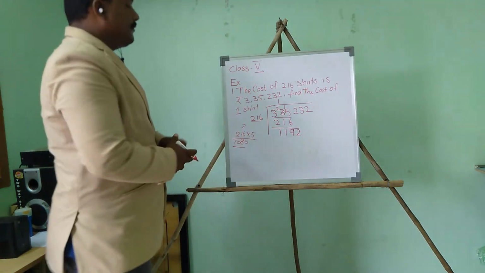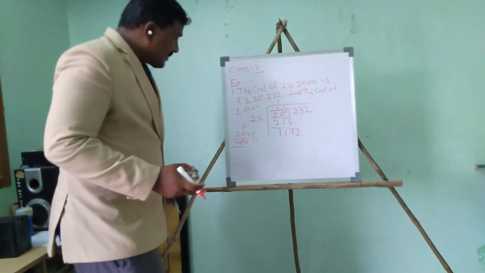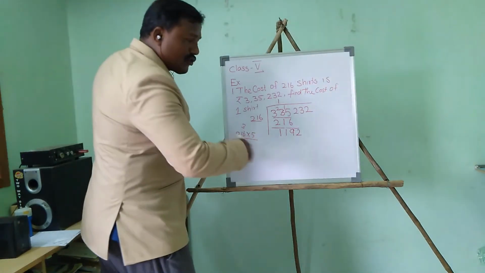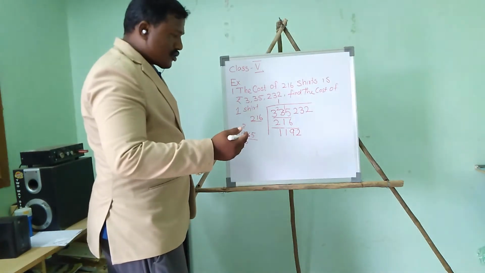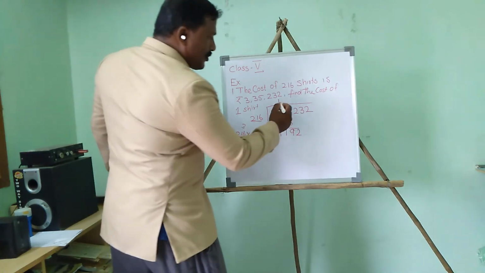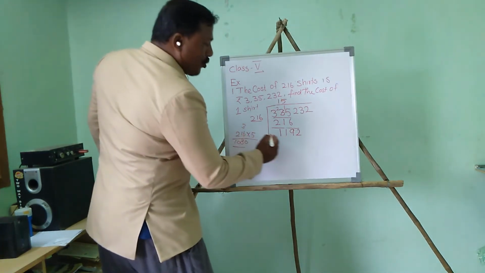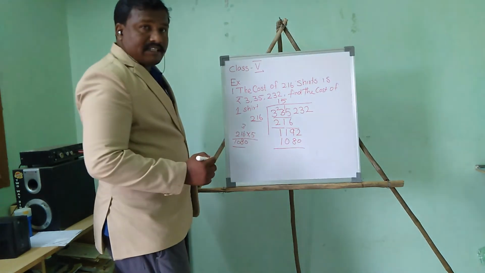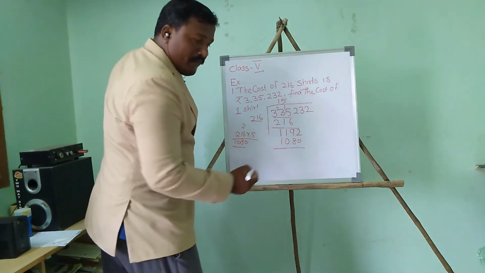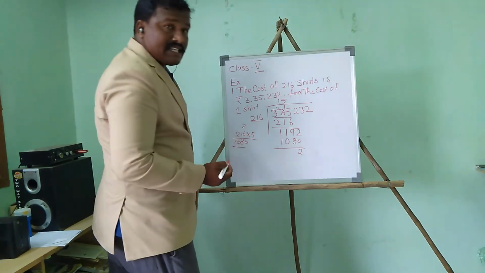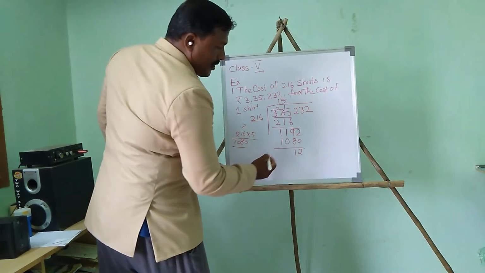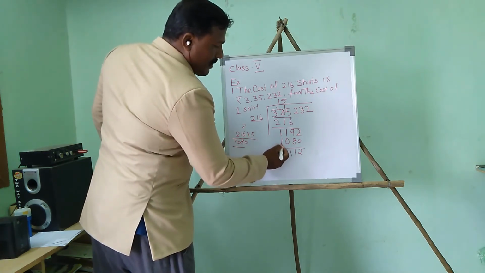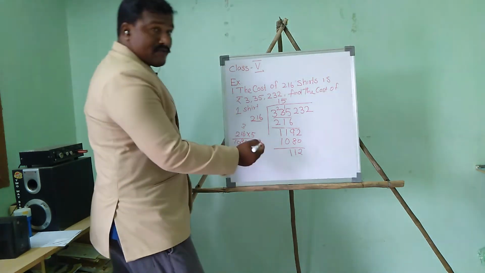So 1080. We can divide 5 times, because if I multiply 6 times, 1296 goes above this number. So 5 into 216 is 1080. Now we subtract. 2 minus 0 is 2, 9 minus 8 is 1, 1 minus 0 is 1, 1 minus 1 is 0.